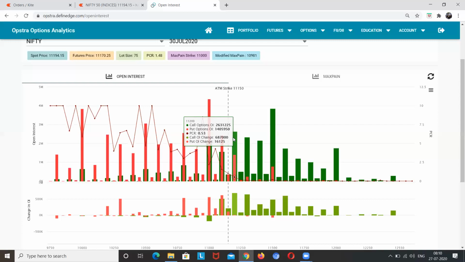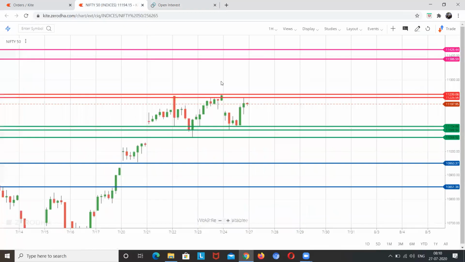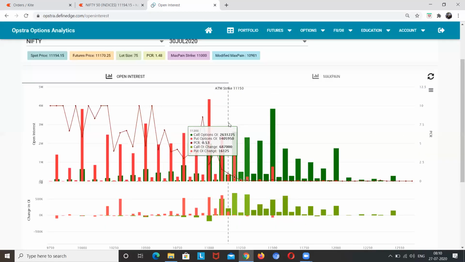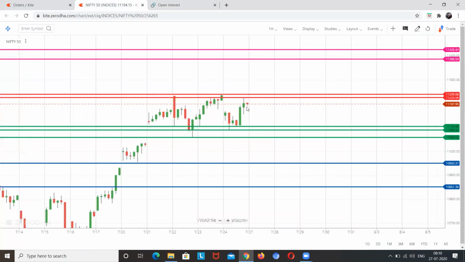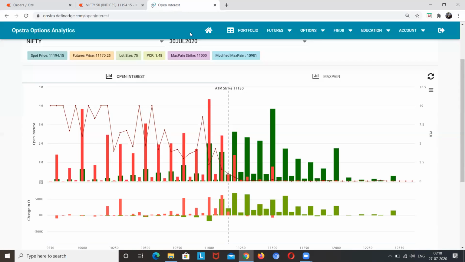So what we'll do is observe the chart. If it is breaking out, at the same time we will be seeing this as well: what the 11,200 put writers are doing, whether it is captured by the bulls or not. If both things are pointing towards the same thing, then we'll go long, and we'll keep the stop loss below yesterday's closing, so below Friday's closing we will be placing the stop loss.